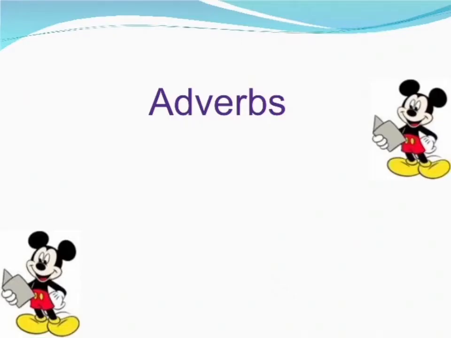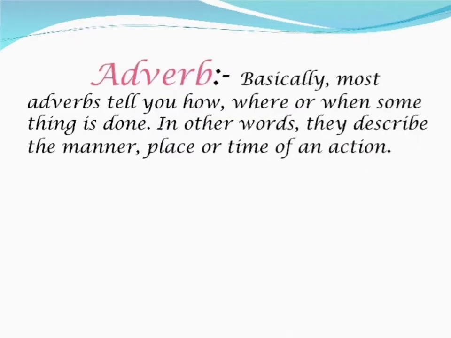What is an adverb? An adverb is a word which adds to the meaning of a verb and tells us how a thing is done, when it is done, and where it is done. Means most adverbs tell us how, where, and when something is done. In other words, they describe the manner, place, or time of an action.